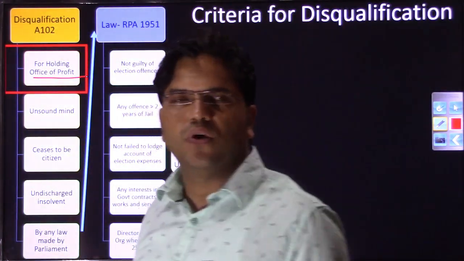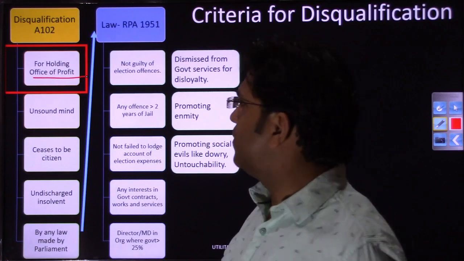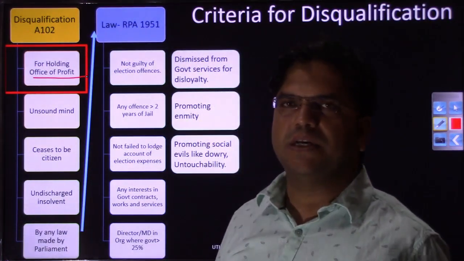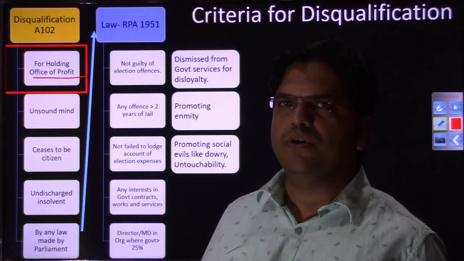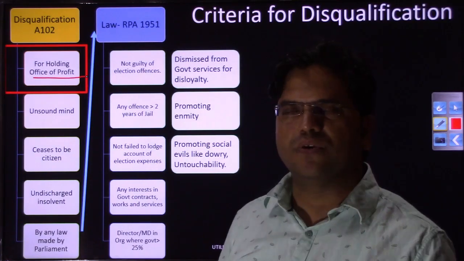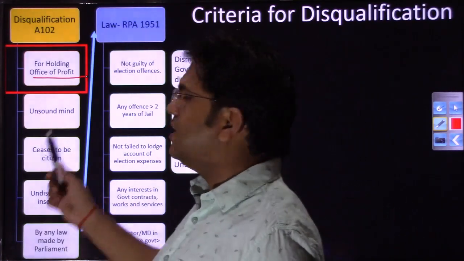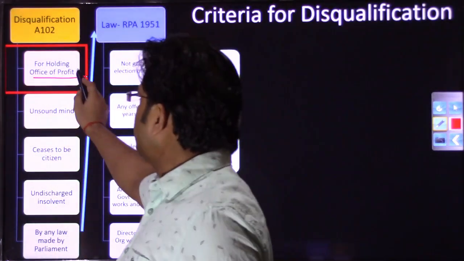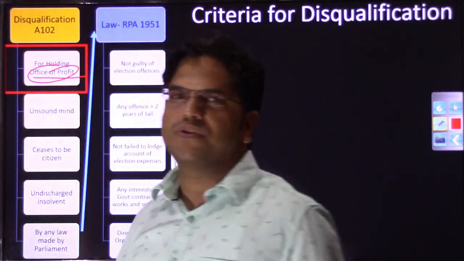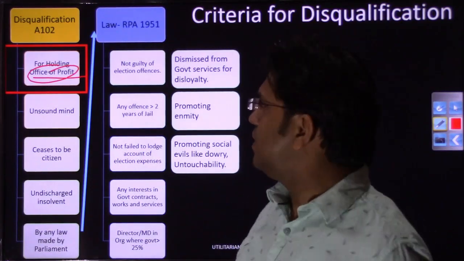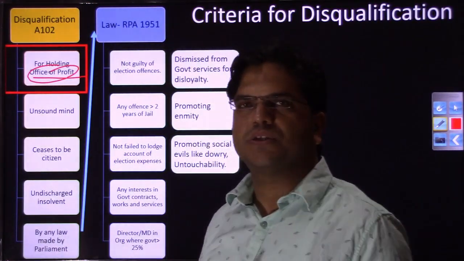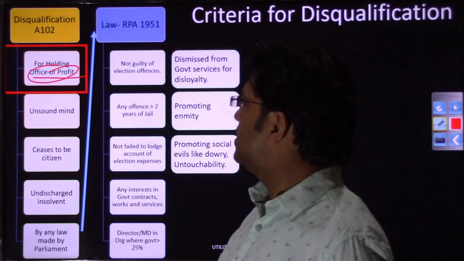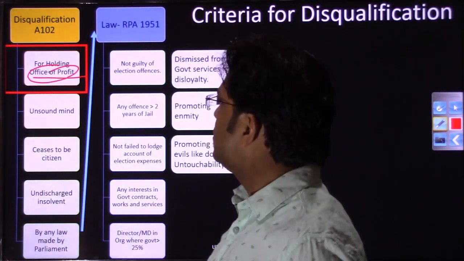But if you cross that eligibility criteria, if nobody could know that you were holding office of profit, even in that case, once you have become member of parliament, if you are caught holding any office of profit, you will stand disqualified, and that disqualification decision will be taken by the president in consultation with the Election Commission of India.